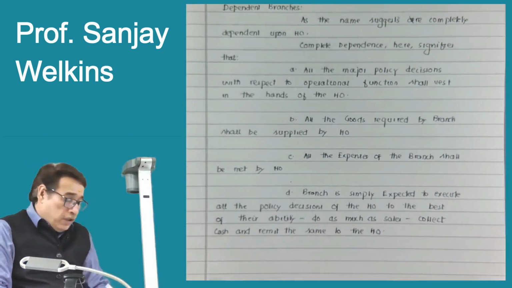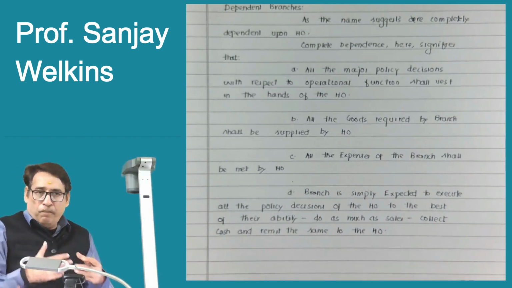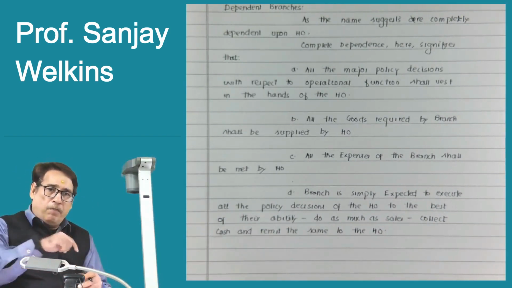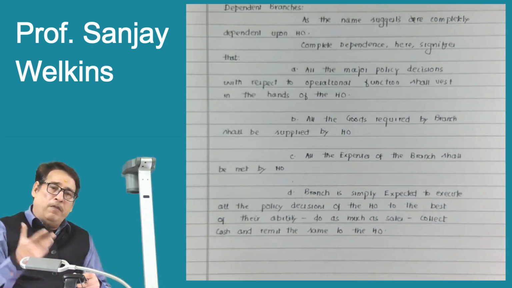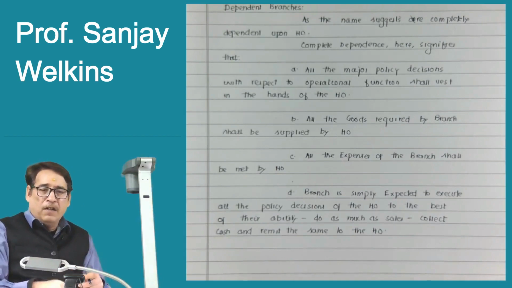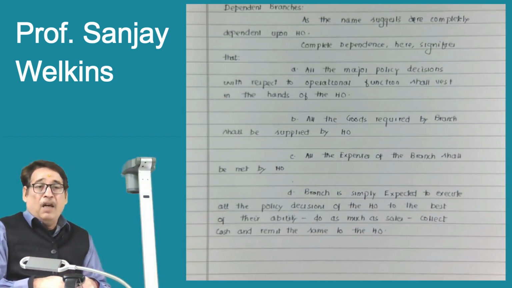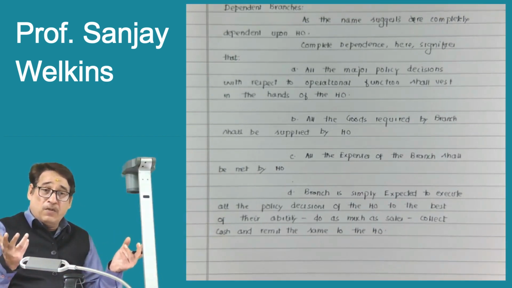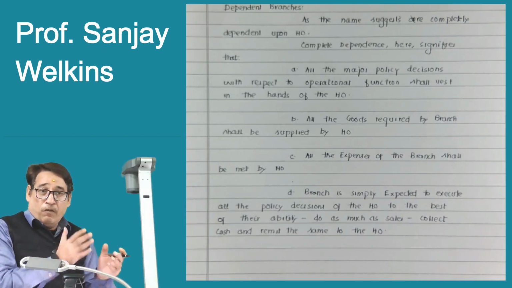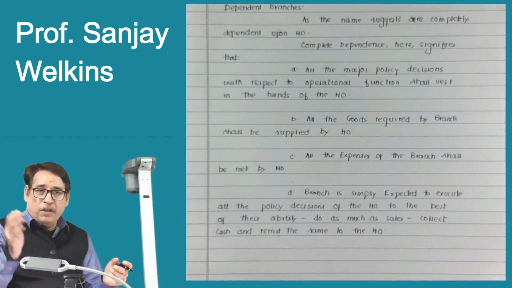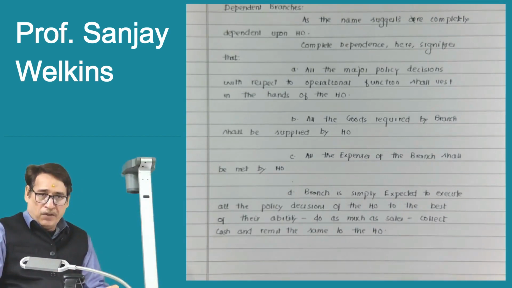So the branch manager, or simply the branch, is expected to execute and implement all those policies which are given or forwarded to them by the head office, or whatever instructions the head office is releasing. Correct, to the best of their abilities, they should execute them and do as much sales as possible, quite obviously, and collect the cash, and whatever collections are there, simply remit them back to the head office. So that is what a branch stands for under dependent branches.